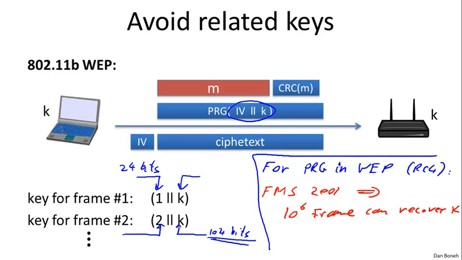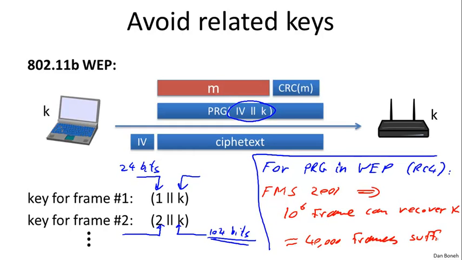key. And it turns out even after the 2001 attack, better attacks have come out that show that these related keys are very much disastrous, and in fact these days something like 40,000 frames are sufficient, and so within a matter of minutes you can actually recover the secret key in any WEP network. So WEP provides no security at all for two reasons.